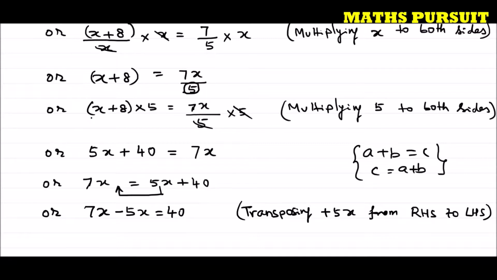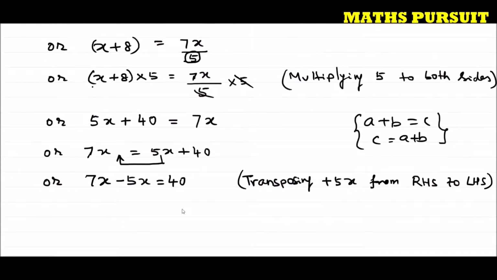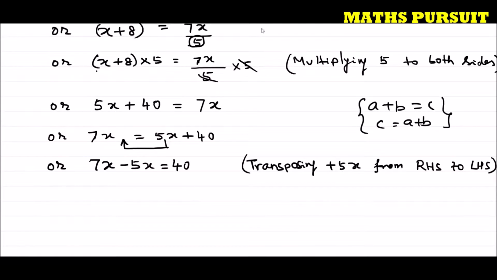For that reason it became negative. When a number we move from one side to the other side, the sign changes. That we know very well. So we got 7x minus 5x is equal to 40.